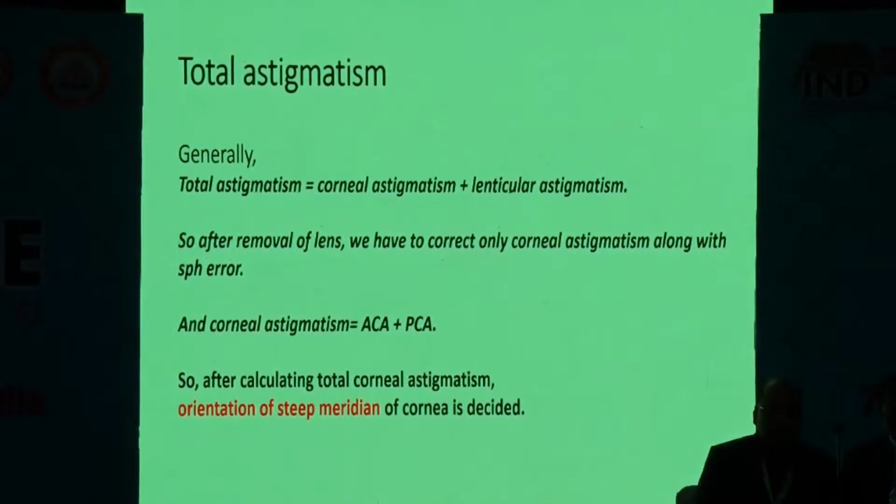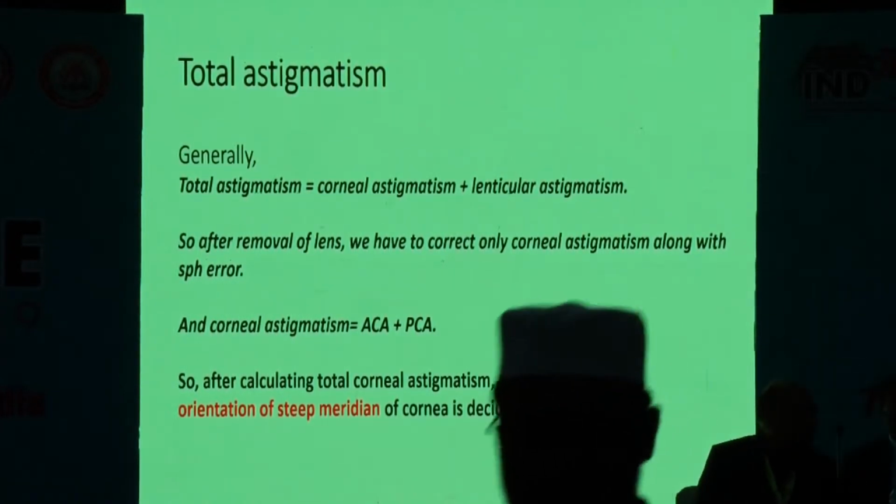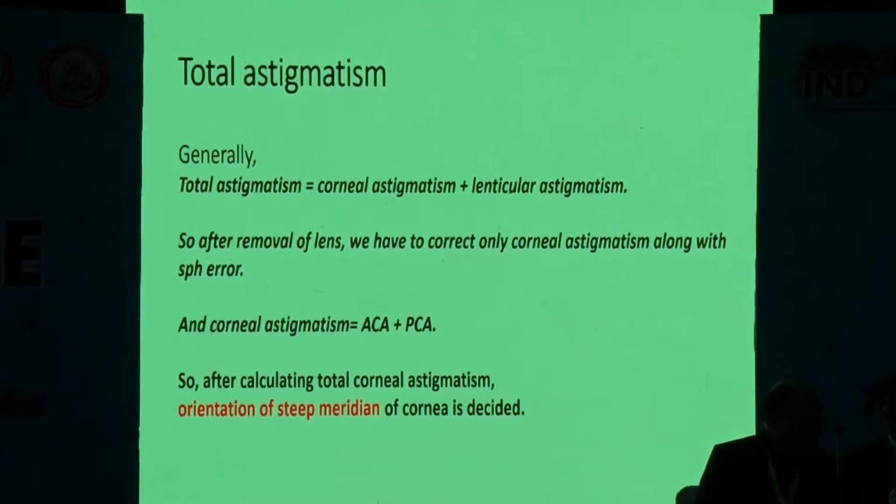Now, the total astigmatism is generally the corneal astigmatism and the lenticular astigmatism, as we generally say. After removal of the lens, we have to correct only the corneal astigmatism along with the spherical error. The corneal astigmatism is the anterior corneal astigmatism plus the posterior corneal astigmatism. So after calculating the total corneal astigmatism, the orientation of the steep meridian of the cornea is decided.